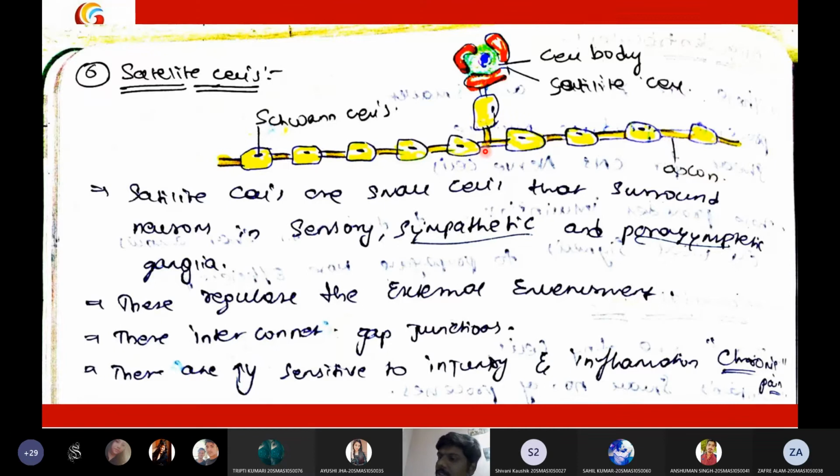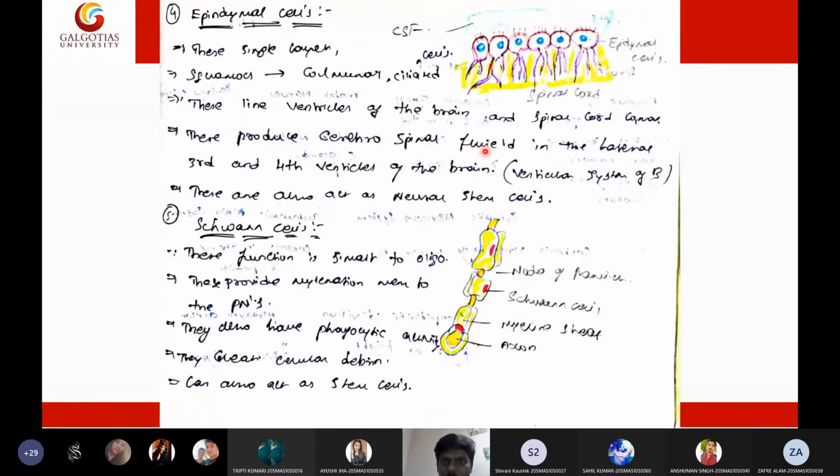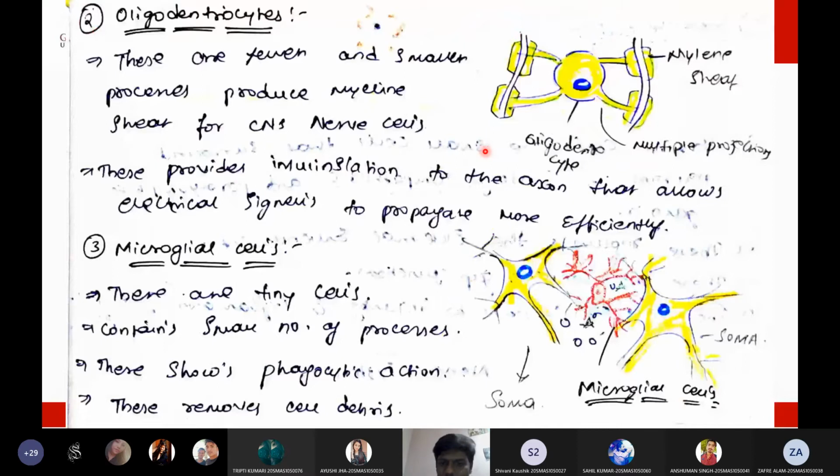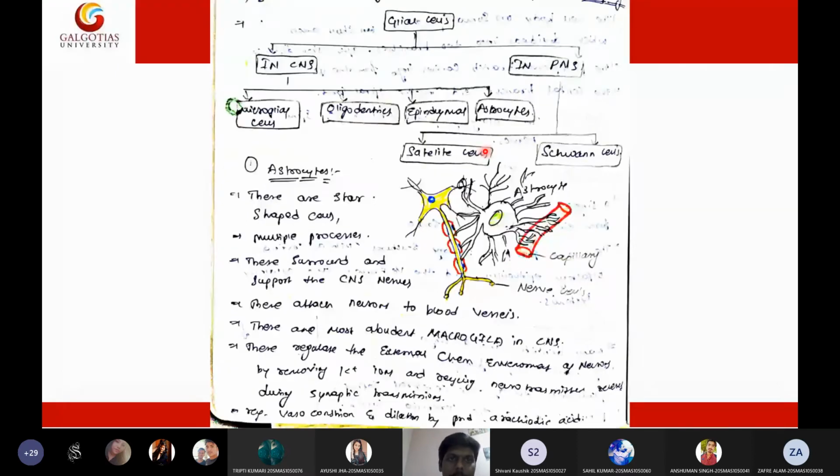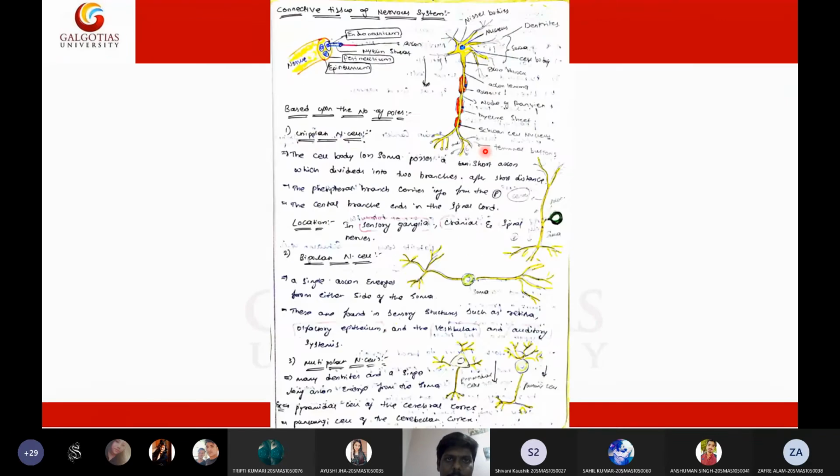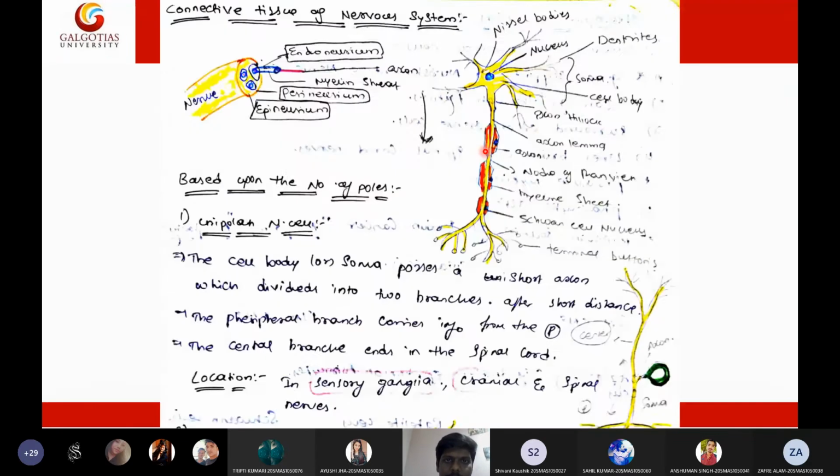I know that nervous tissue is slightly complicated for you, but eventually you will get adapted. If you go through these notes one or two times, you will get some idea about nervous tissue. So I will do a quick revision of nervous tissue, then we can move to the next topic, which is cell division, the cell cycle. So, coming to the nervous tissue.